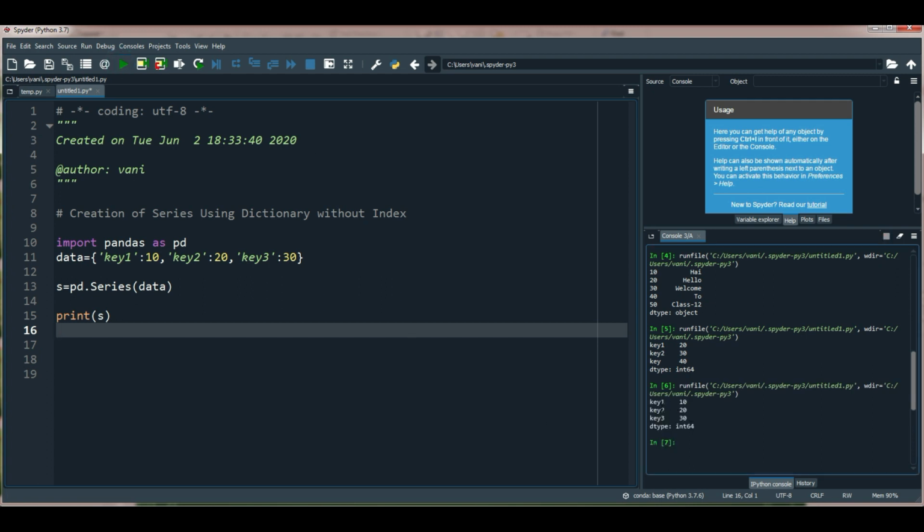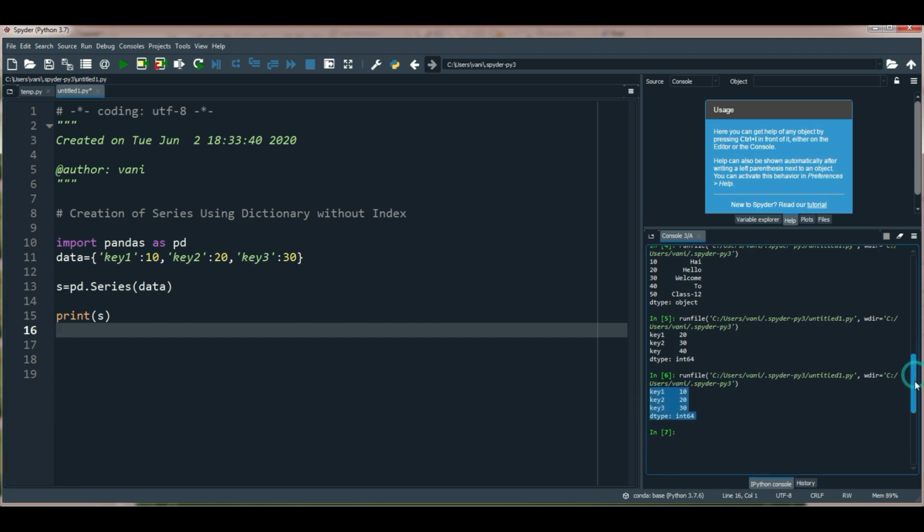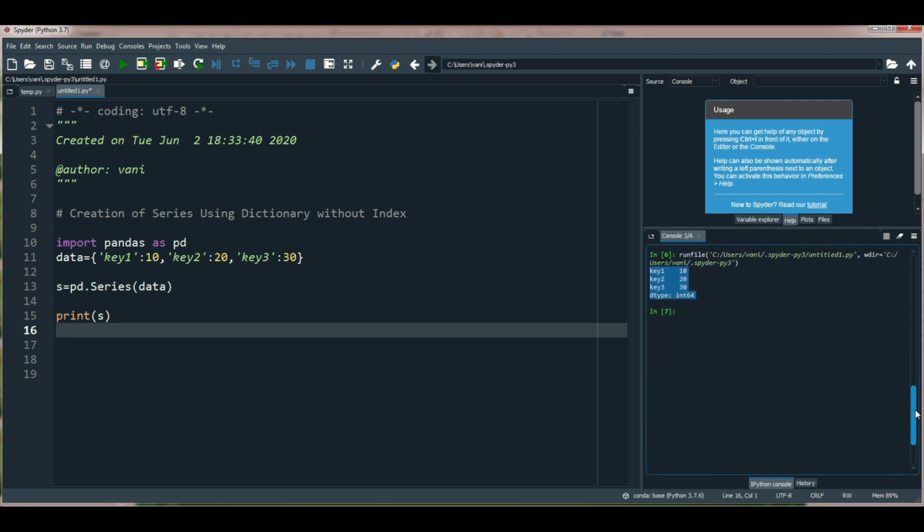Yes, here you can observe, this is my output. Key 1 10, key 2 20, key 3 30. Here I have not passed any index, right? So if you do not pass any index, then the dictionary keys are taken in a sorted order to construct the index.